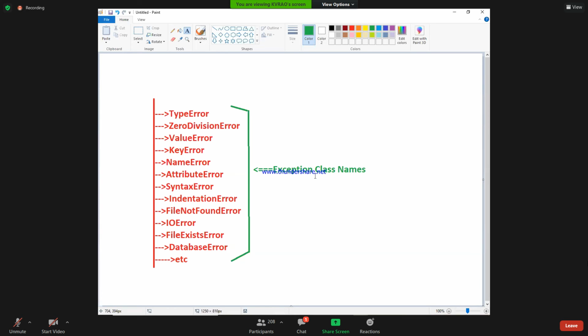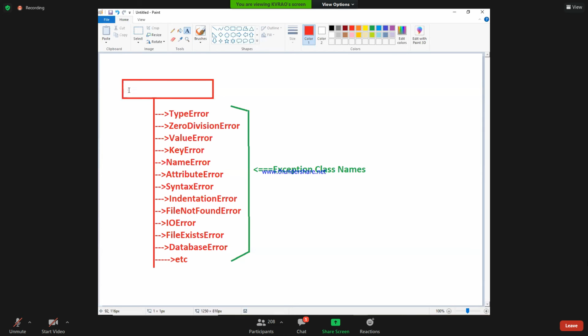We are entering very shortly into the OOPS features. Now, all these classes will have one head. One head is there for them. That is called the super class. Like our parents are the super class for us, like our office head is the super class for all employees. Like that, in Python, we have one class that is the super class for all the exceptions.